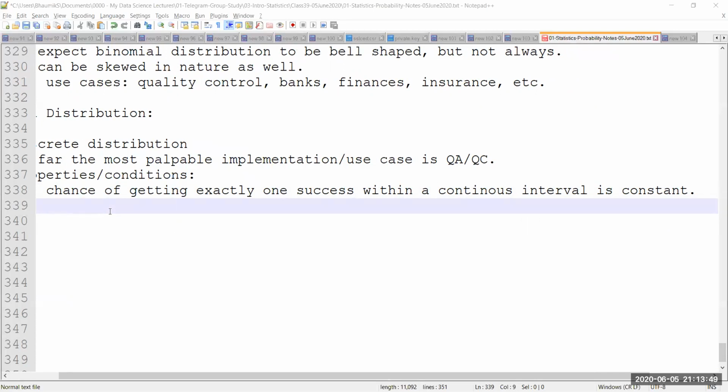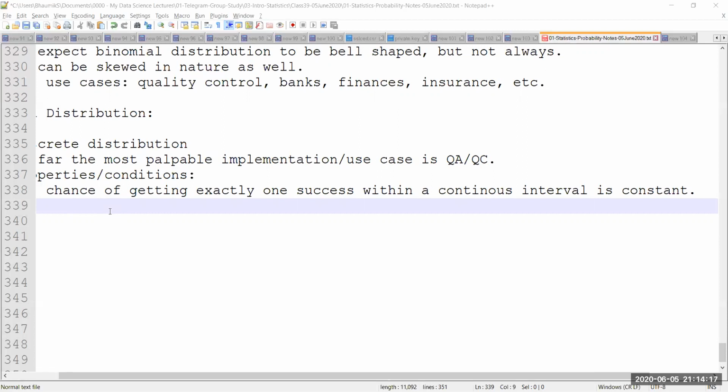Maybe over a period of time, or taking time into consideration, I'm going to find out the defects that I'm getting. Maybe I'm going to manufacture tiles, which we put into the floorings of our house, and basis the square feet, basis the area it is covering, I'm going to find out the number of defects or the chances of defects inside X area of tiles that I'm creating, right?